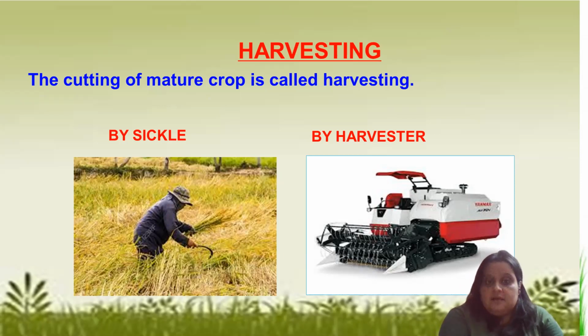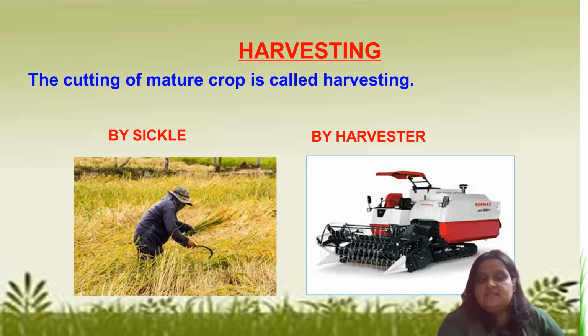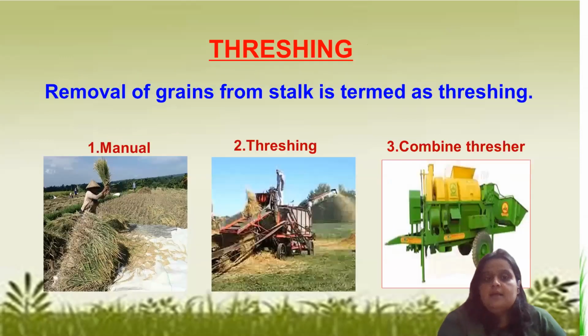This is done by sickle, manually, which people still do even nowadays. And as we told, we are in modern India, so new tools have come to save labor and to save time also. A harvester is such a machine which helps in the same. Removal of grains from stalk is termed as threshing.